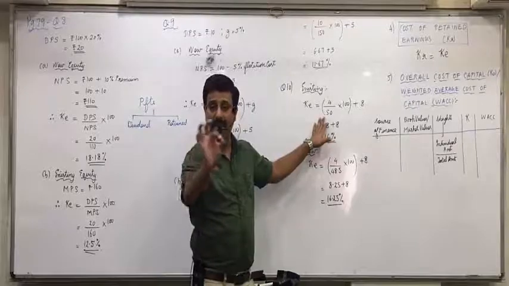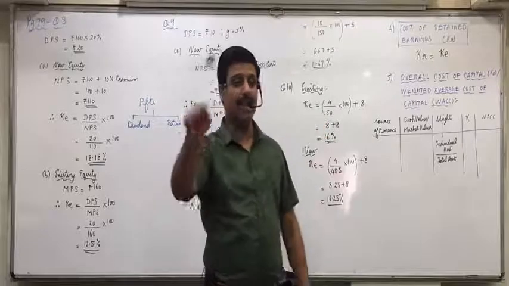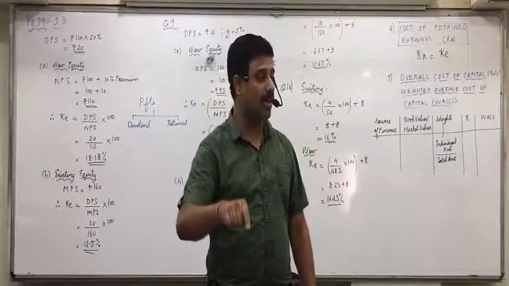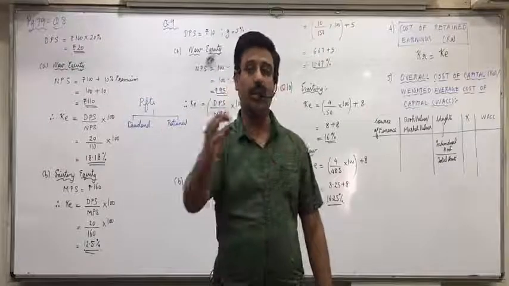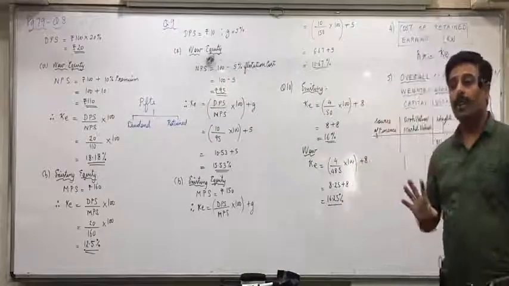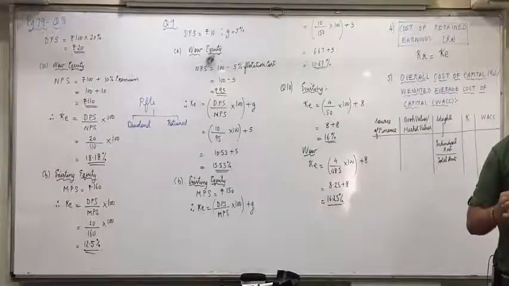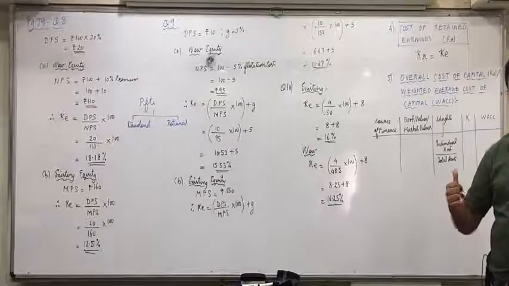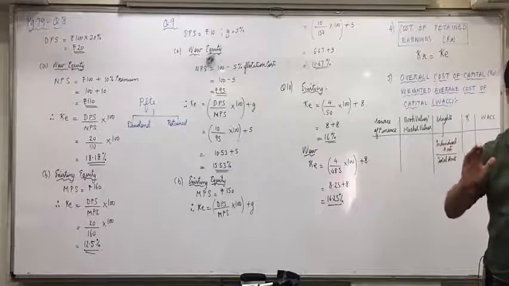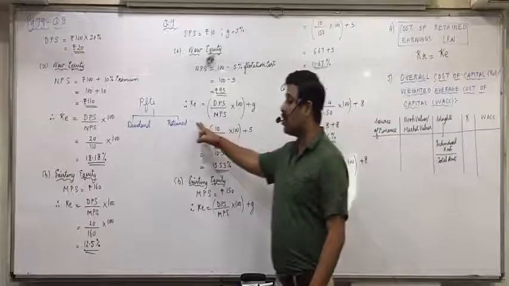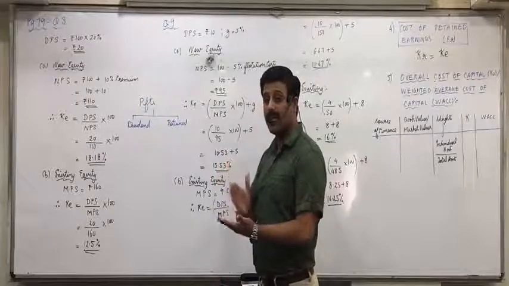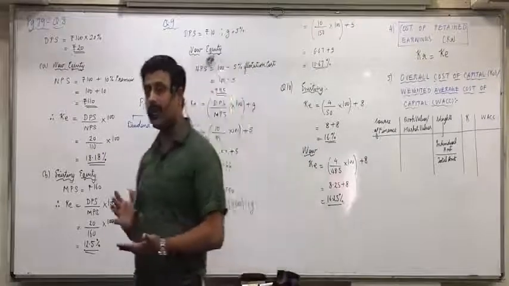So just remember a very simple thing. If book value weights are asked, include KR. If market value weights are asked, don't include KR. That's it, automatically everything will be fulfilled. The reason for not including KR is that in KE, KR is already included, because the market price represents the market price of equity plus retained earnings.